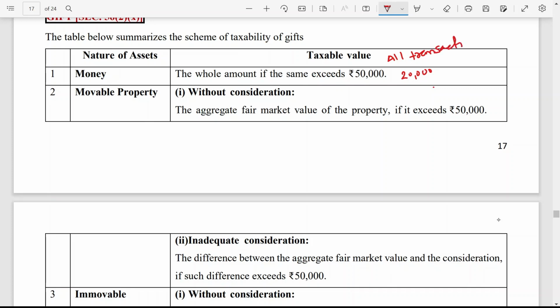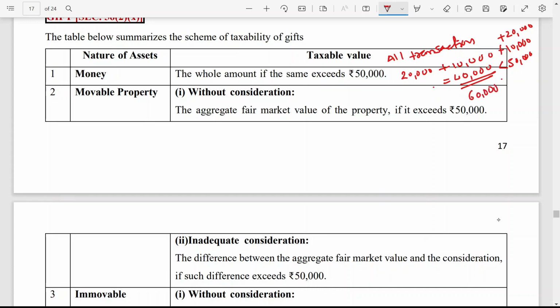Let us say during the year you have received a cash gift of 20,000, then again 10,000, then again 10,000. So what is the total value of the gift? 40,000, which is less than 50,000, so nothing is taxable. But now add one more 20,000 here, then your value becomes 60,000.